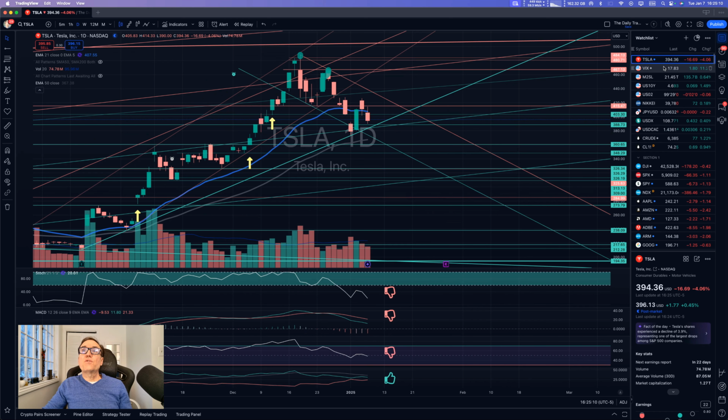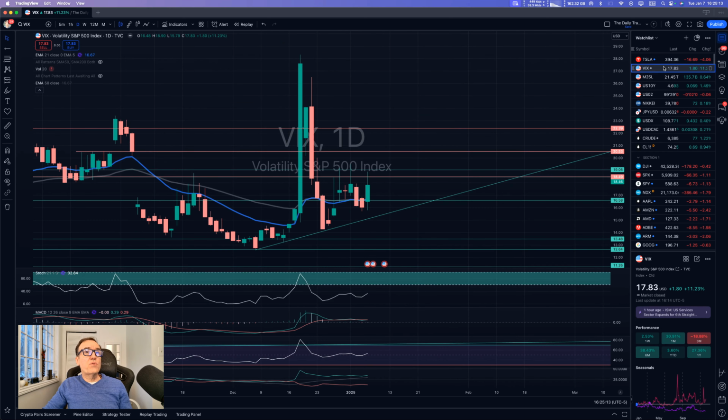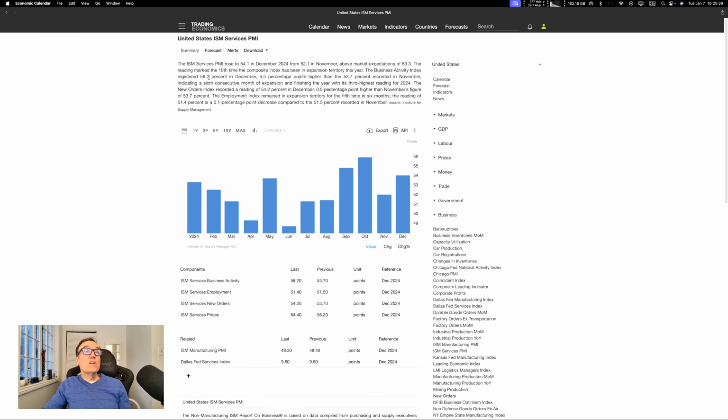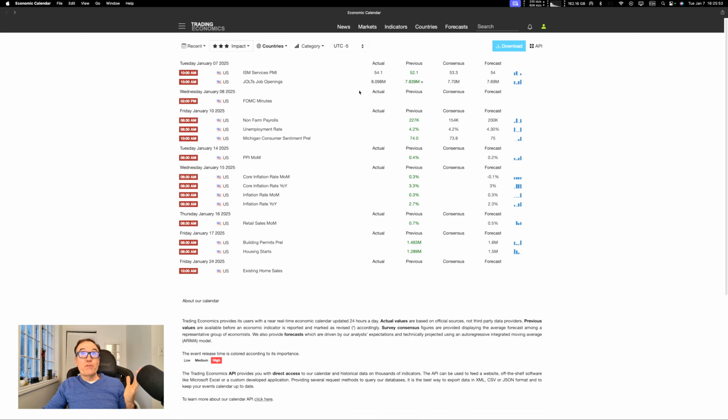Let's take a look at the rest of the market to understand what could have happened today. So VIX is climbing. We are climbing by 1.8. We are up 11%. So this is an interesting move in the VIX. We have some economic data that came in, ISM services PMIs. We have beat the actual expectations. The service business is doing better than expected.